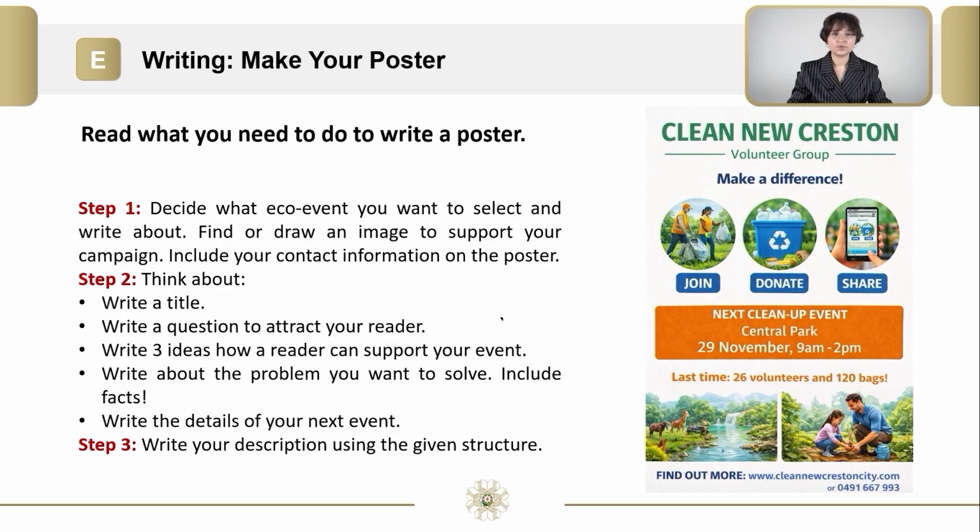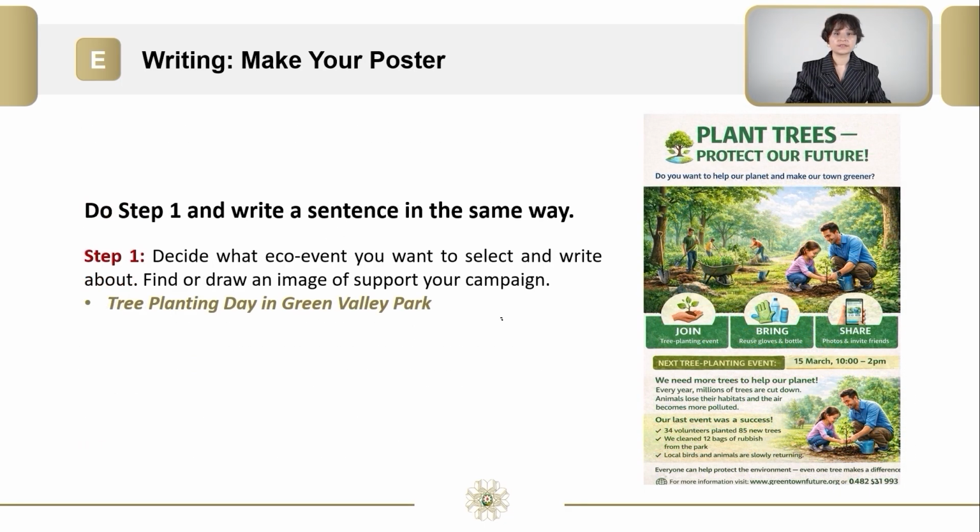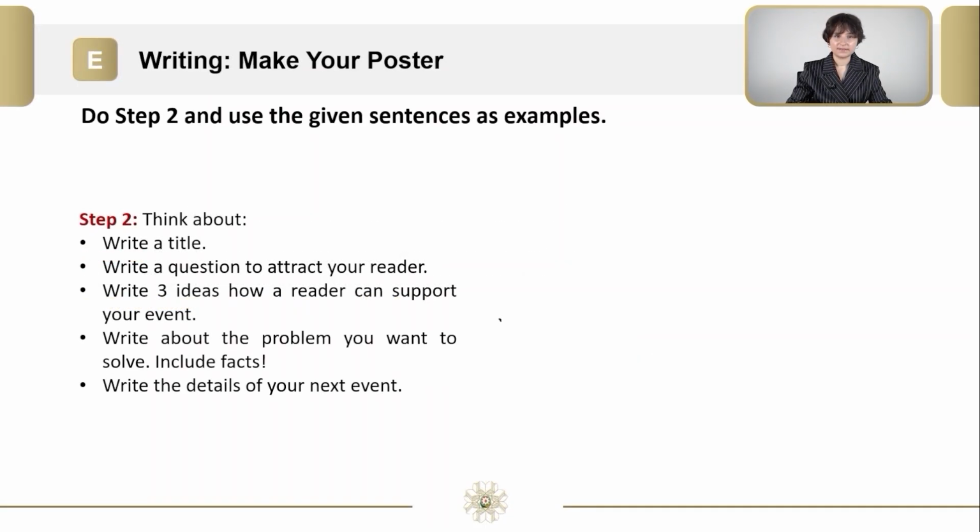Now we're ready to do step 1. Our step 1 is decide what eco-event you want to select and write about. Find or draw an image to support your campaign. I decided to select Tree Planting Day in Green Valley Park. Now do the same and pass to the next slide. I hope you selected an eco-event you would like to talk about. Now let's do step 2.